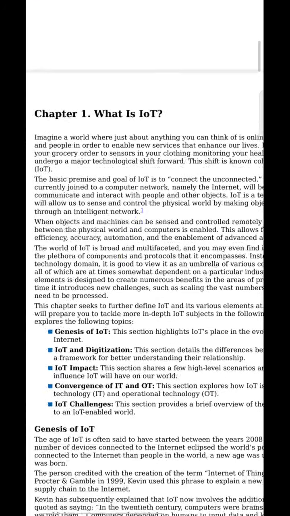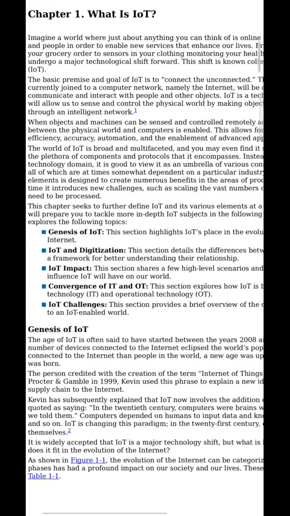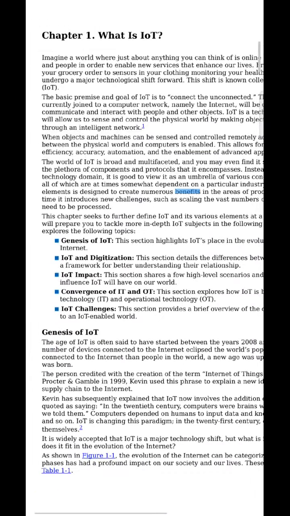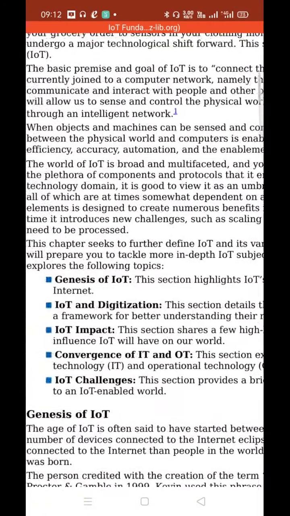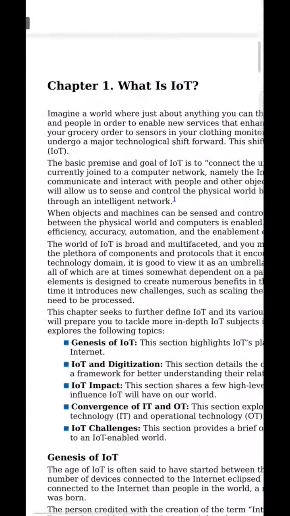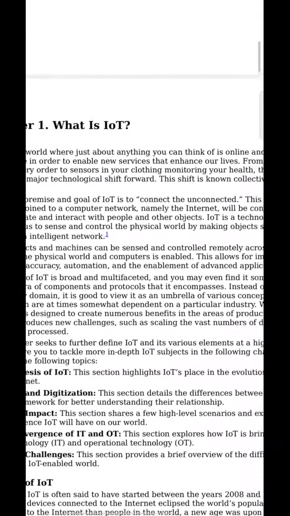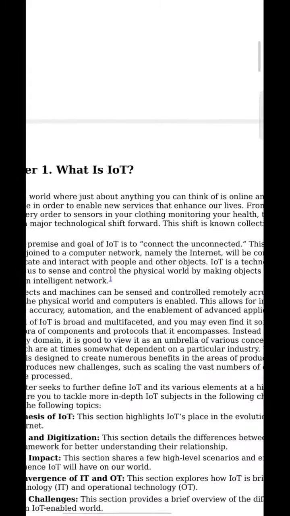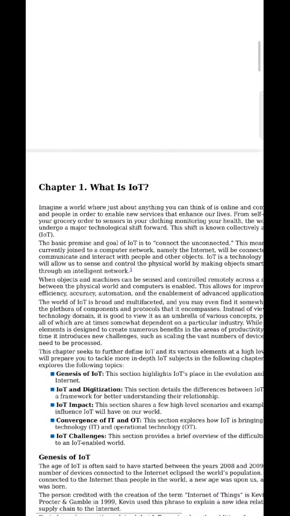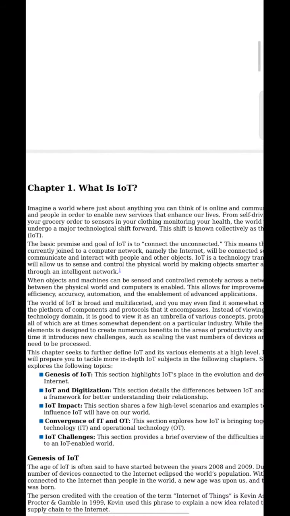So introduction to IoT. Here we are going to study what is IoT, and IoT network architecture as well as its design. So the first question comes, what is IoT? Imagine a world where just about anything you can think of is online and communicating with other things and people in order to enable new services that enhance our life. It is a very simple thing.